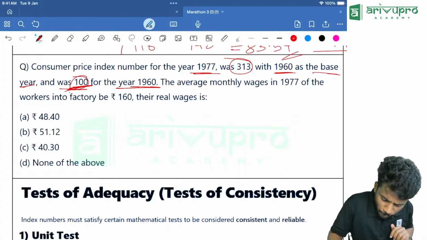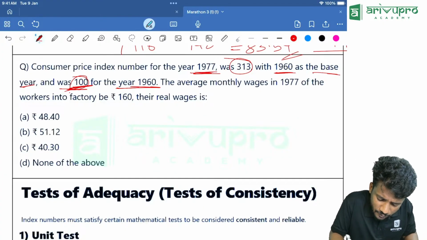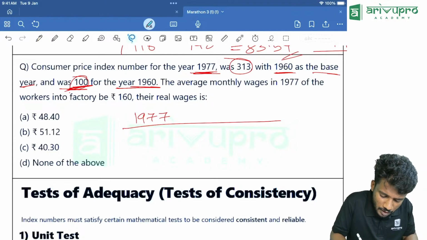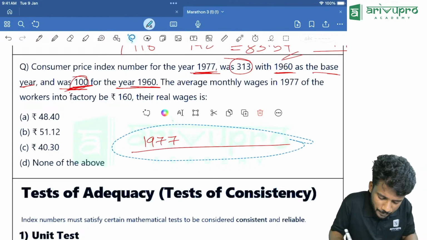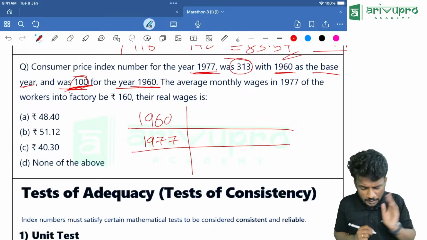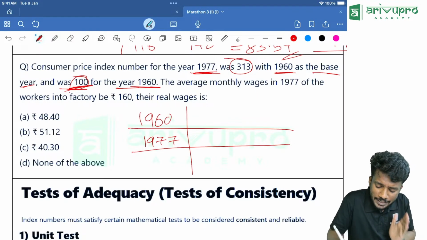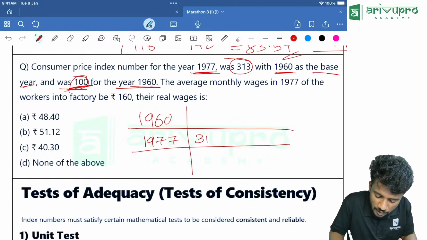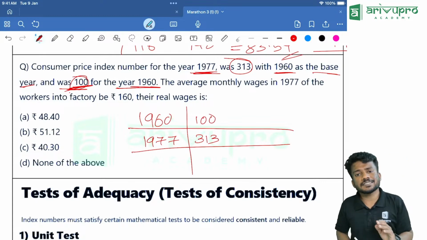Look here, people. What is given? 1977 is there. Which is the base year over here? 1960 is the base year. Then what is the index for the year 1977? That is 313. What is the index for the year 1960? That is 100.